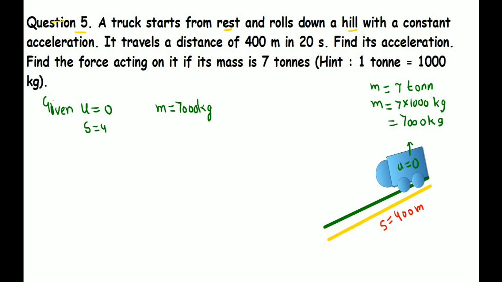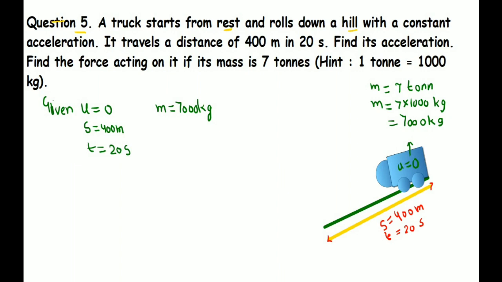So where is the time? Let me write S is equal to 400 meters, and the time taken to complete the distance is given as 20 seconds. T is equal to 20 seconds. Now we need to find the acceleration. Here we can write it in the diagram, or we can write it in the solution.